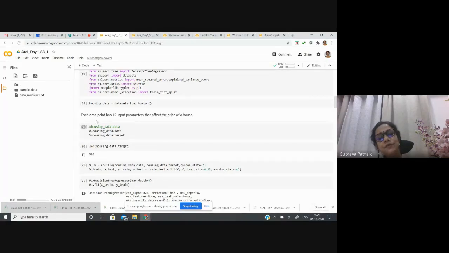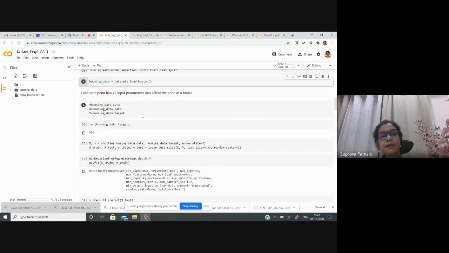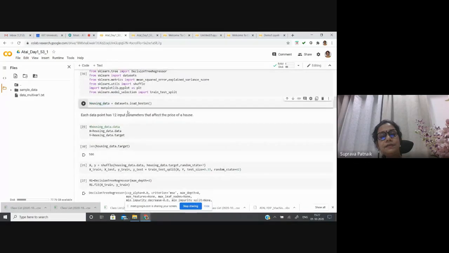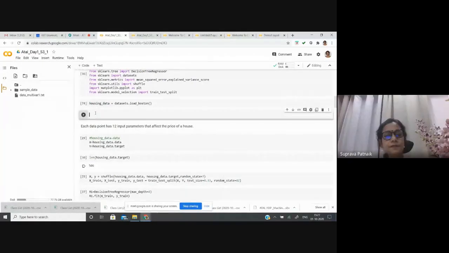Now coming to this housing data, as I mentioned, each data point has 12 input parameters that affect the price of the house. Okay. So here I have taken the data set, and simply I can use the load. So this loads the data set. So now let me add another code here. Okay, let me take first the features, then I'll show you.